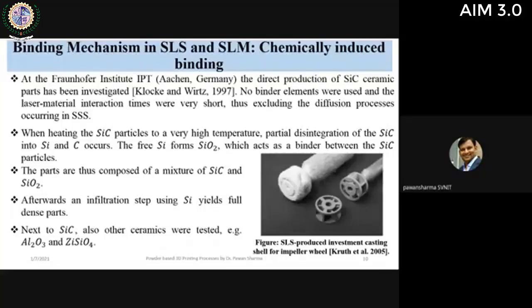So we can use such mechanisms where, due to the thermal energy, disintegration of the compounds occurs, and due to this disintegration, a new compound which acts as a binding agent is formed. Similar techniques have been used for other ceramic combinations, like aluminum oxide and zirconium silicon oxide. So there are different combinations that we can use. This is chemical induced binding. It has been developed by Fraunhofer institutes and has been very much researched there also. These are examples of the products formed using chemical induced binding.